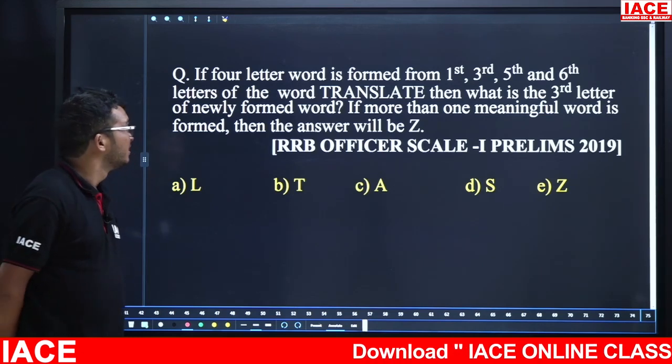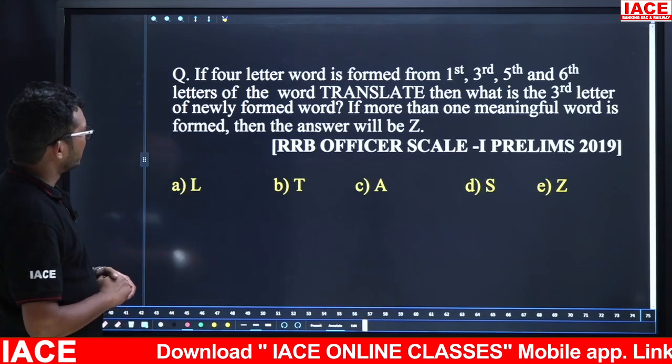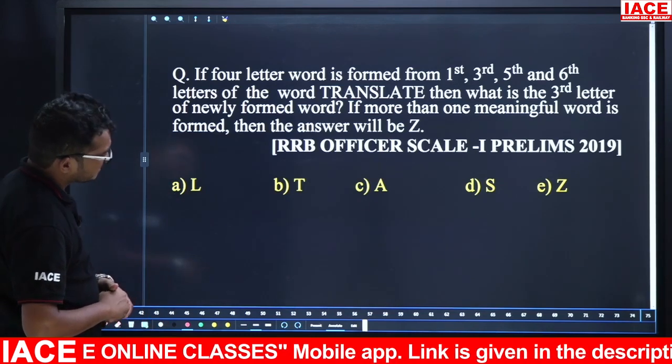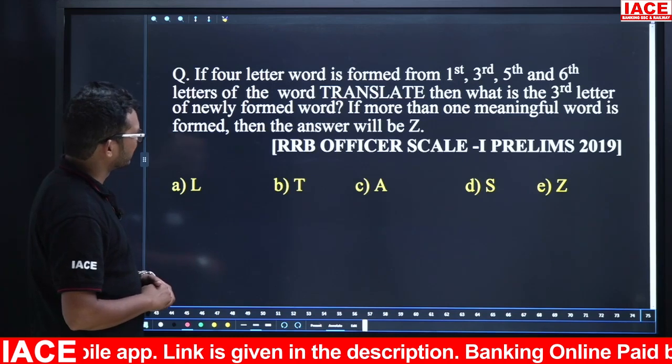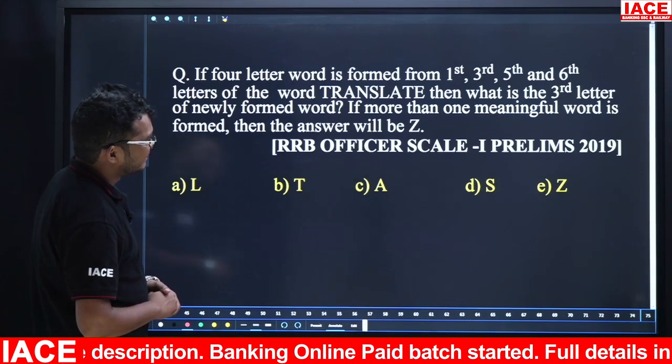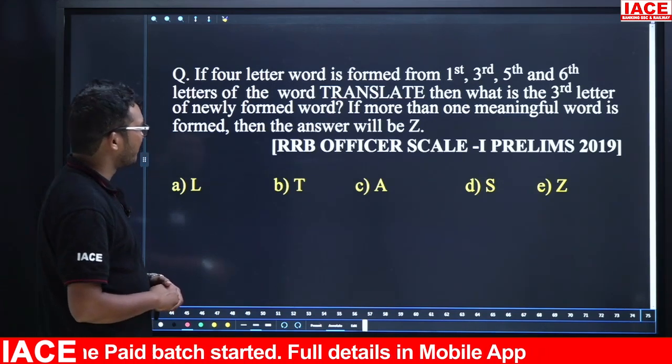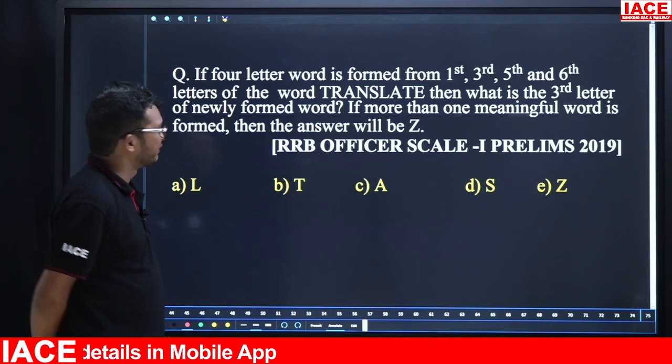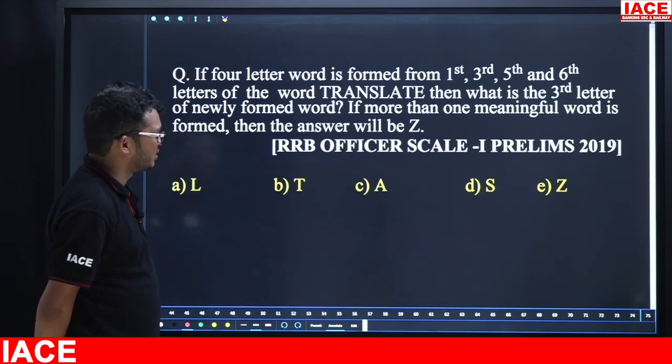Yes, time up. So take care of the given one. If a 4-letter word is formed from the first, third, fifth and sixth letters of the word "TRANSLATE", then what is the third letter of the newly formed word? If more than one meaningful word is formed, then the answer will be "Jud".